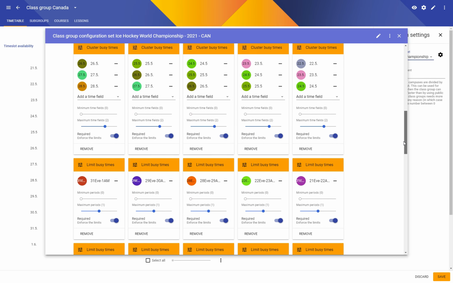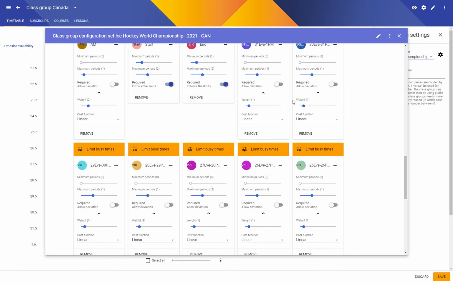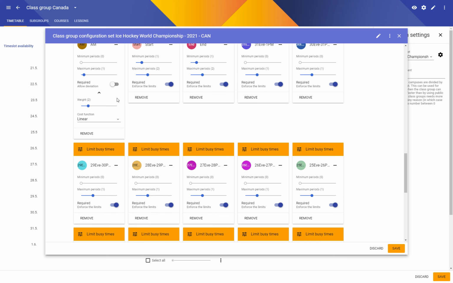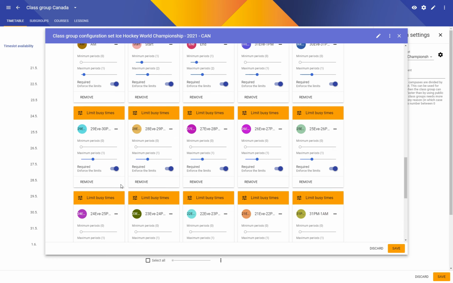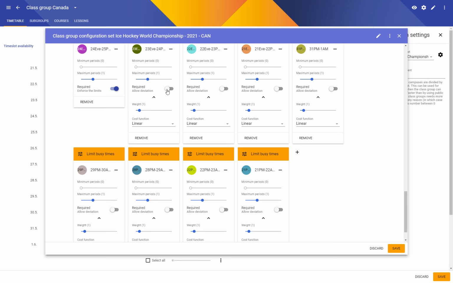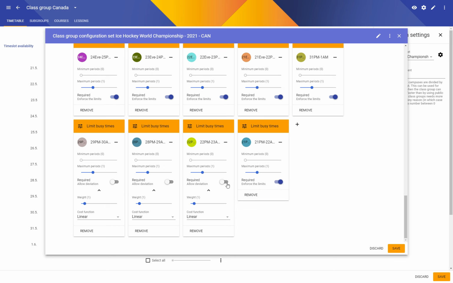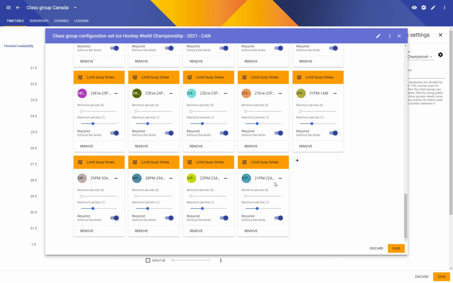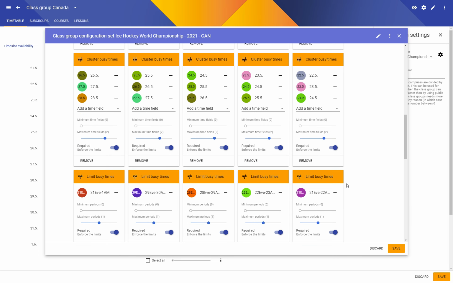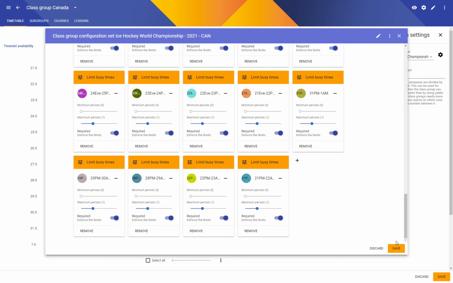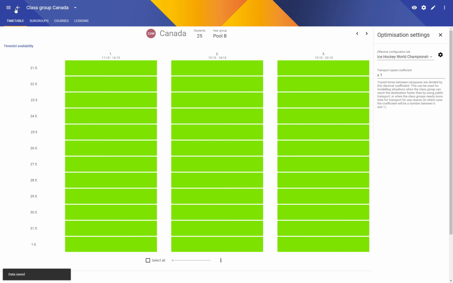And let's mark all these as required. So on this one, all of those will be required. So all the time field constraints are required.